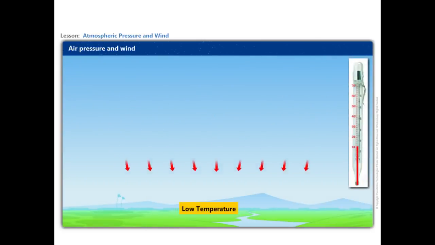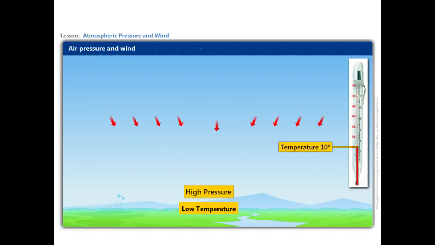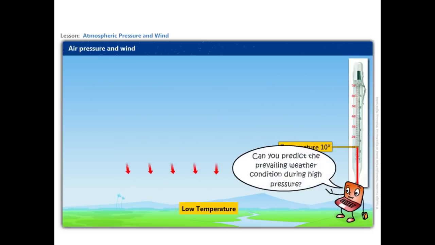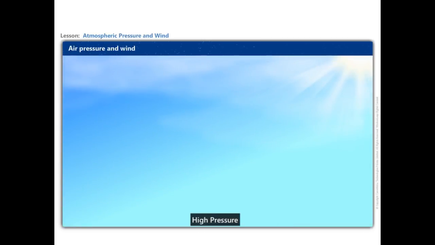In areas having low temperature, the air is cold and heavy. Thus, heavy air sinks and creates a high-pressure area. Can you predict the prevailing weather condition during high pressure? High pressure is associated with clear and sunny skies.